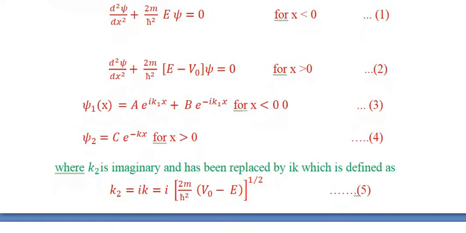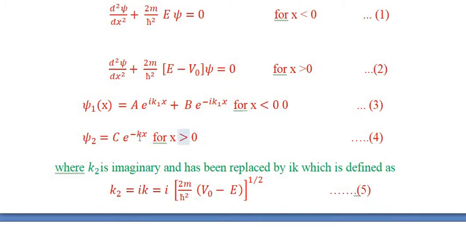Here V0 is greater than E, so negative sign will be taken out, but because of this under root we have the iota, so k2 is equal to iota k. So in the last article the solution of the second wave equation is C into e raised to the power iota k2x plus D into e raised to the power minus of iota k2x.